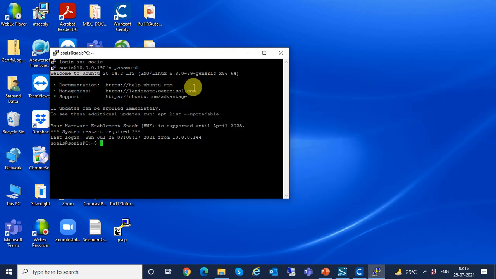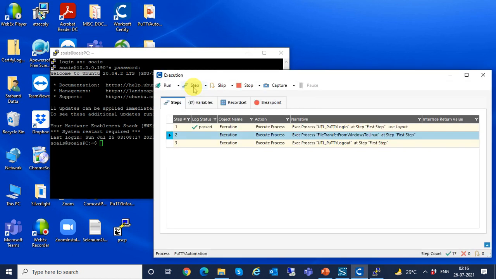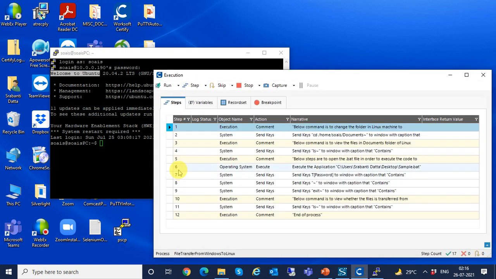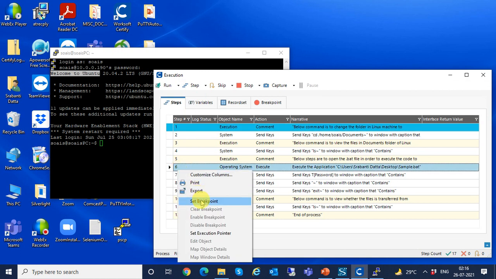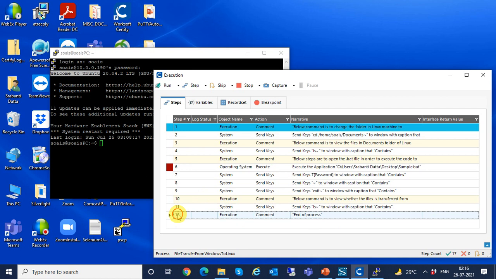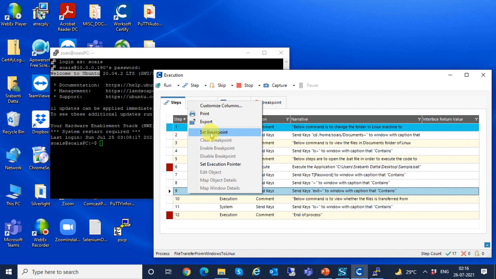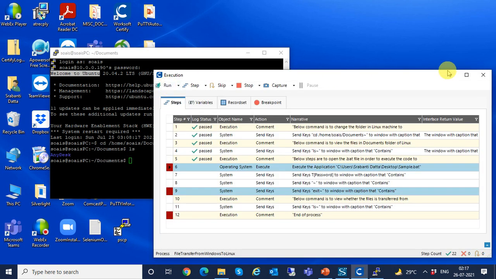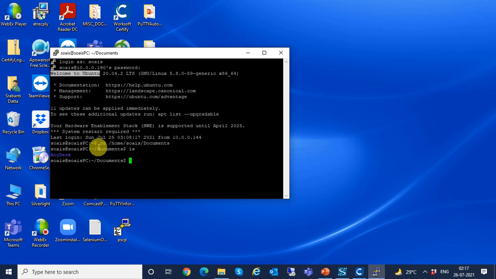Now the next process is to transfer the files. So in this process, first I'll put some breakpoints so that it's easy for you to understand. First, I'll be changing the directory of the Linux machine to documents folder. Here I have typed the code, and in the documents folder I can see only AnyDesk is present.